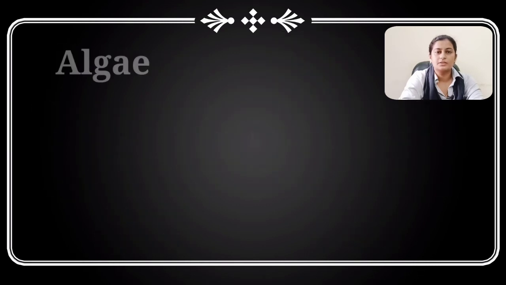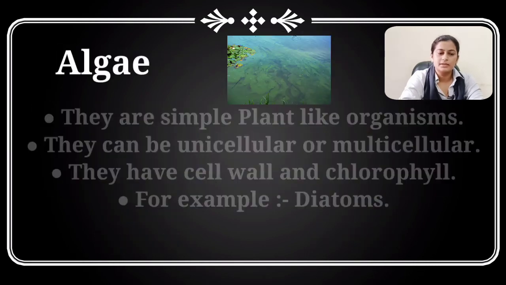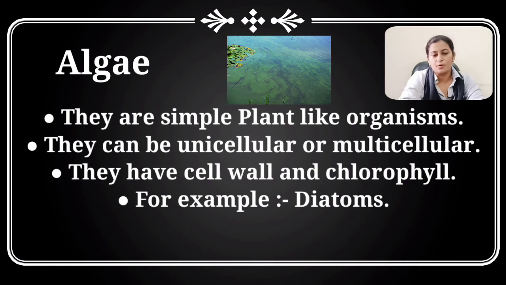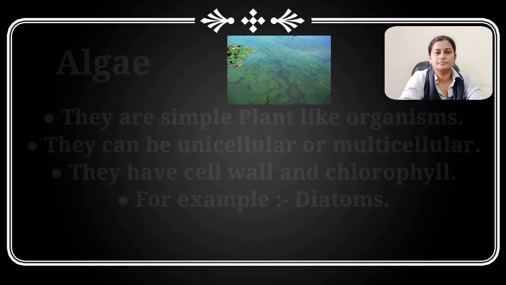Next one is algae. Algae is a simple plant-like organism and can be unicellular or multicellular, and it has a cell wall and chlorophyll. And examples of algae are diatoms.